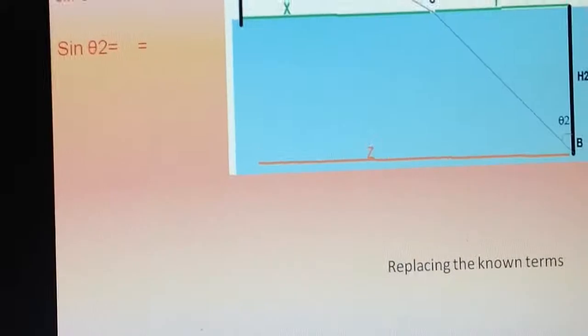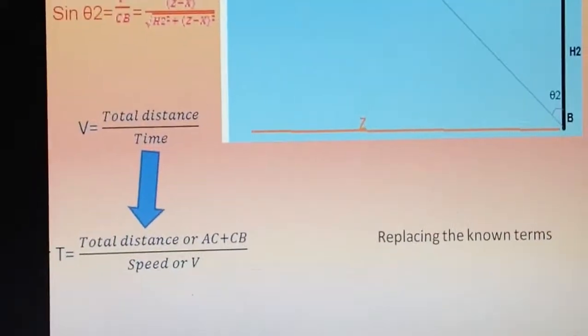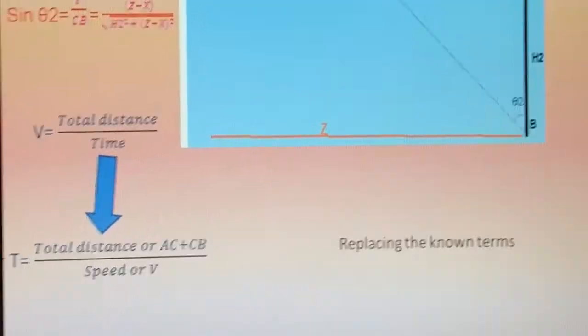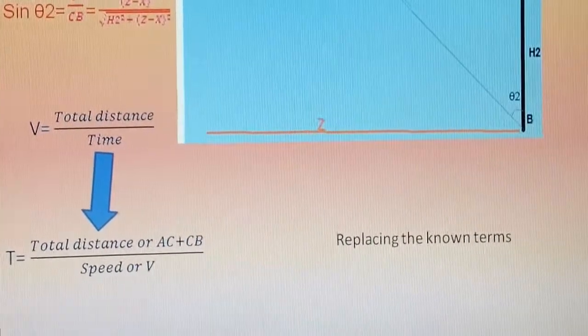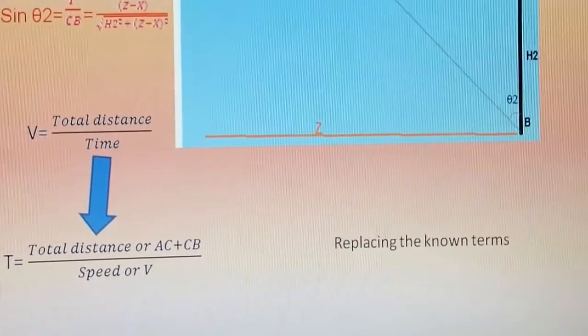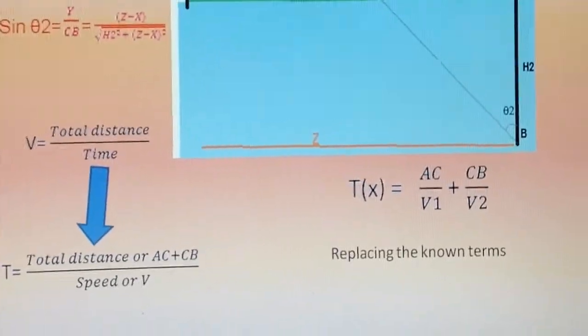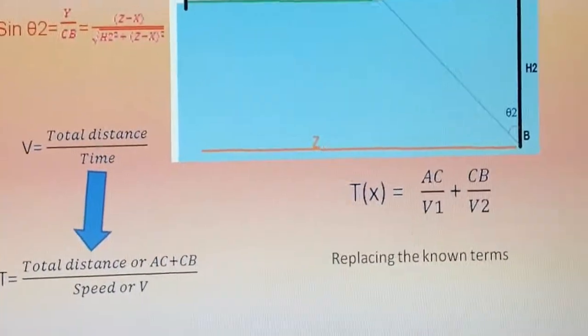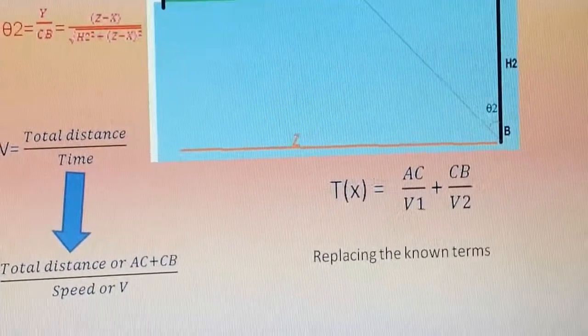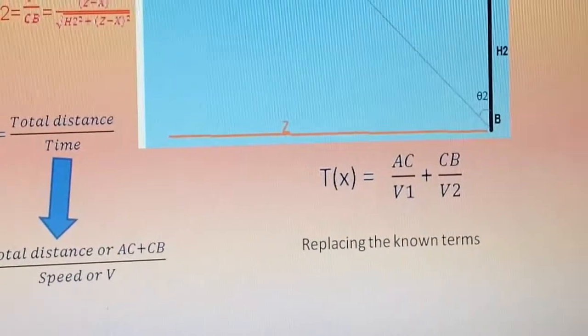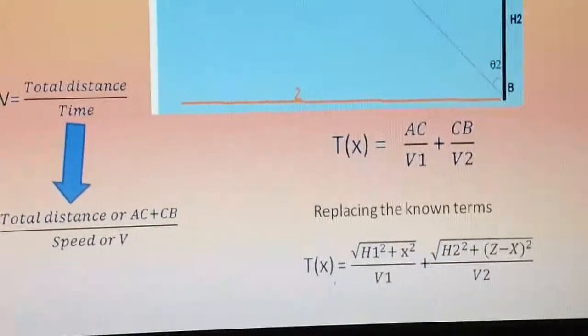Now, to start solving the problem, velocity is the total distance over the time, and isolating time, time is equal to the distance over speed. Replacing what we know, time with respect to x is equal to AC over v1 plus CB over v2, that are the distances and speeds in each triangle.